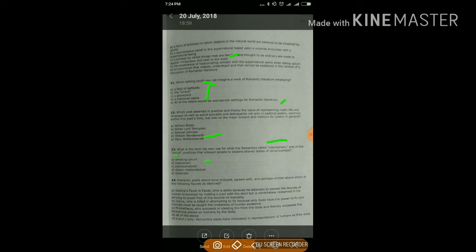Romantic poets would have enjoyed, agreed with, and perhaps written about which of the following figures as depicted? A and C only. Faust, who is sinful because he attempts to exceed the bounds of human knowledge by making a pact with the devil, but is nonetheless redeemed in his striving to break free of the bounds of morality, and Prometheus, who succeeds in stealing fire from the gods and thereby surpasses the limitations placed on humans by the gods.